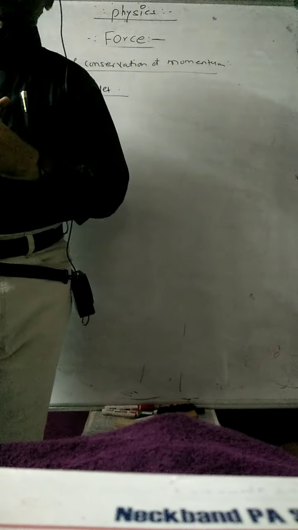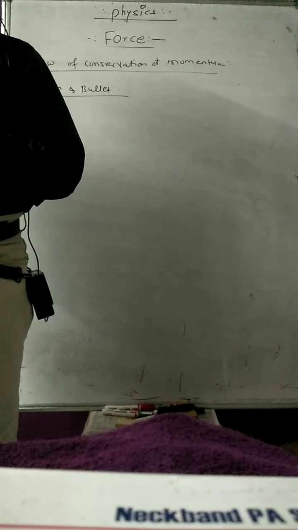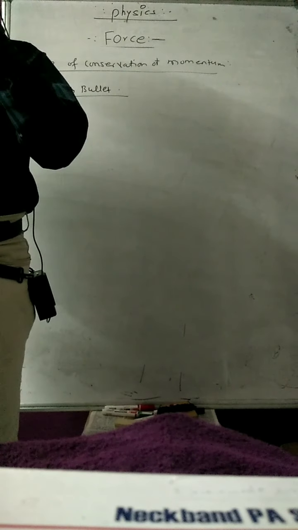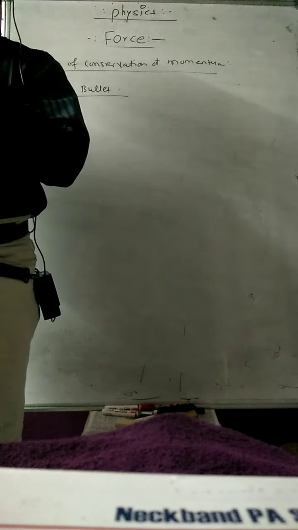But as soon as we fire the bullet from the gun, the bullet is going to move with a very high velocity. That is called the muzzle velocity of the bullet. And the gun is going to move with a very small velocity, in the opposite direction to the velocity of the bullet, and that is called the recoil velocity of the gun.